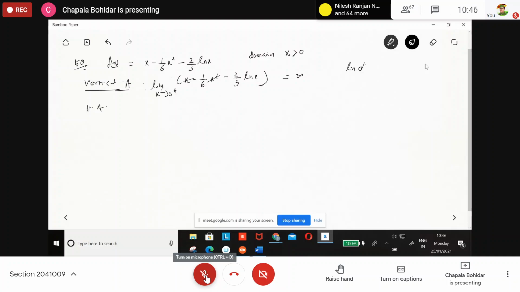Then find out the horizontal asymptote. Limit x tends to infinity. I am not going to write it down, it is already written, it is this part. Limit x tends to infinity of x minus 1 by 6 x square minus 2 by 3 ln x.